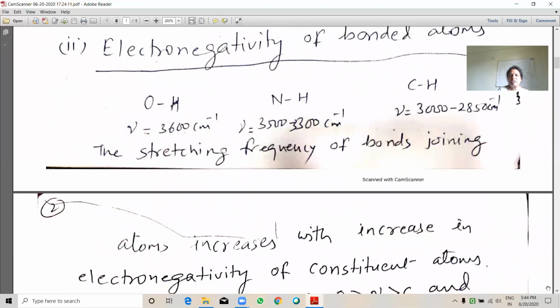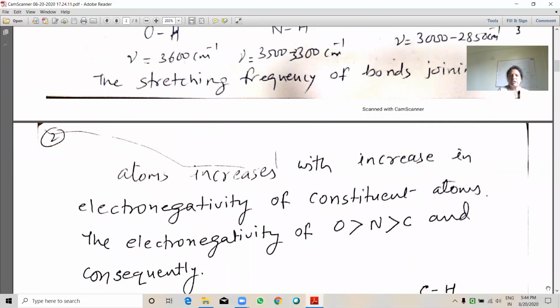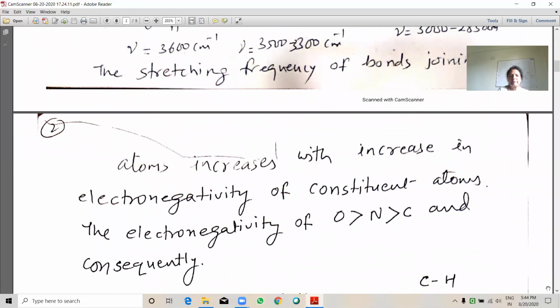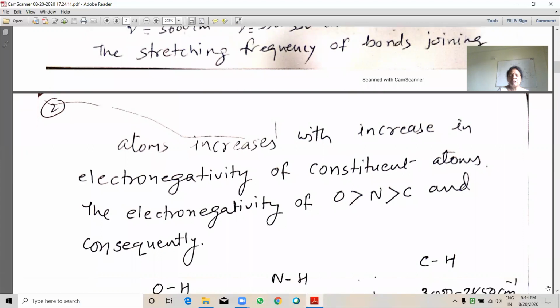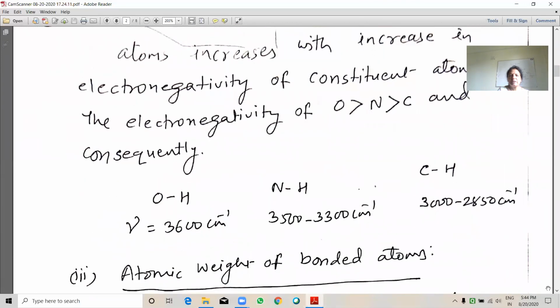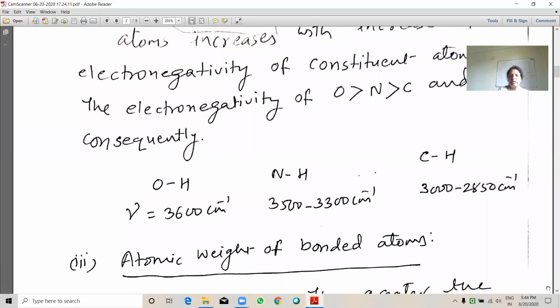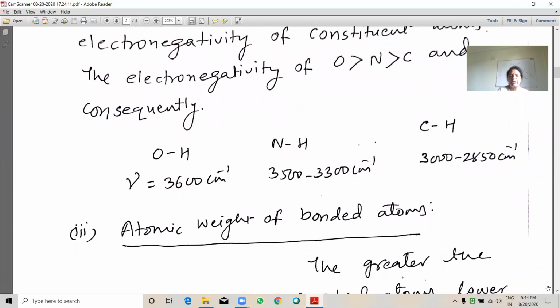The stretching frequency of bonds joining atoms increases with increase in the electronegativity of the constituent atoms. The electronegativity of oxygen is more compared to nitrogen and carbon, and consequently OH has the higher frequency, NH lower, and carbon-hydrogen lower.